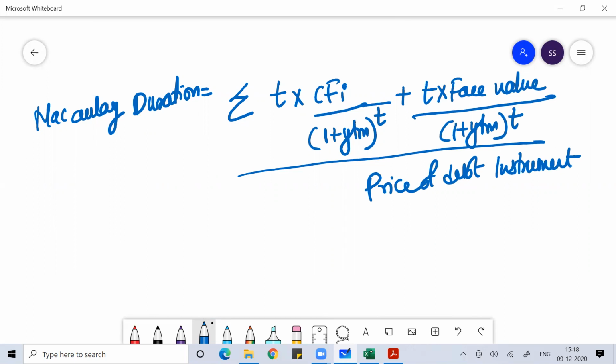Macaulay duration basically measures the slope of the line if we plot the price of the debt instrument against the yield to maturity of the debt instrument.